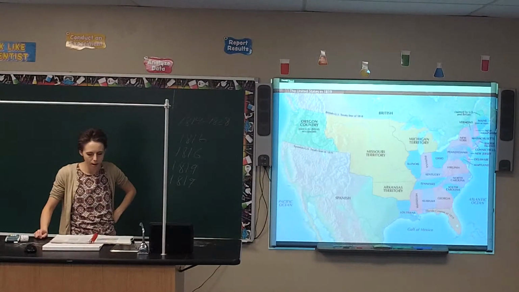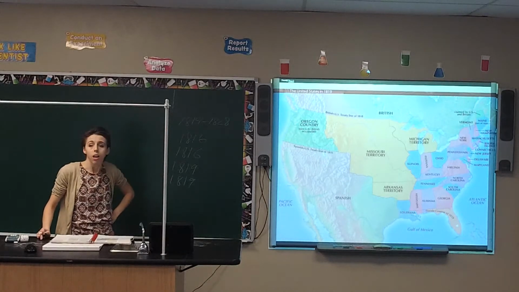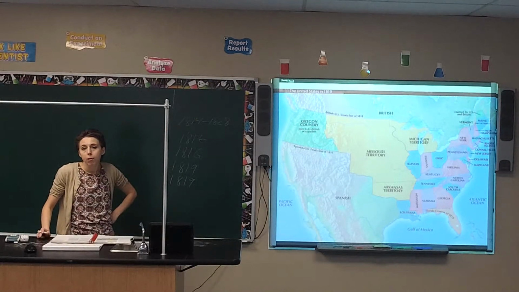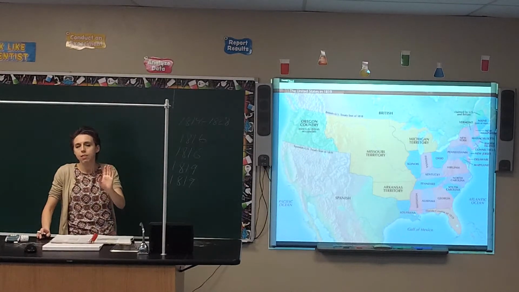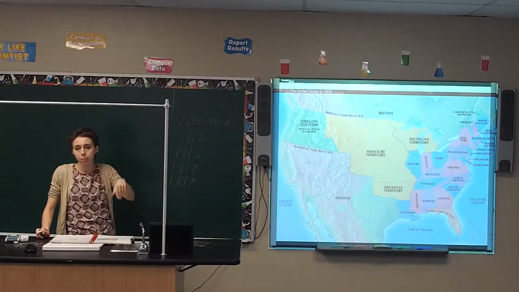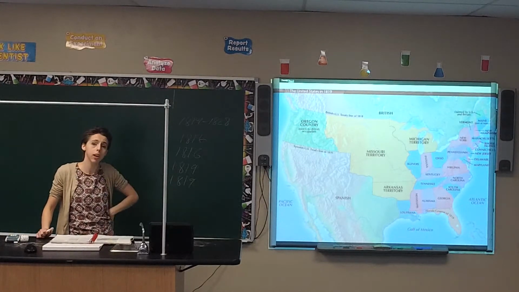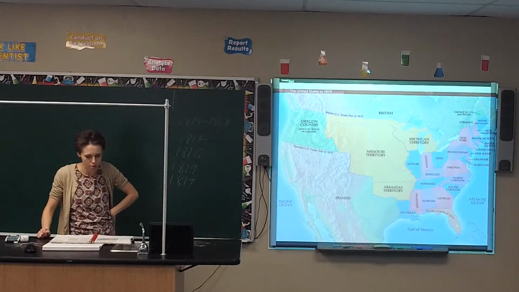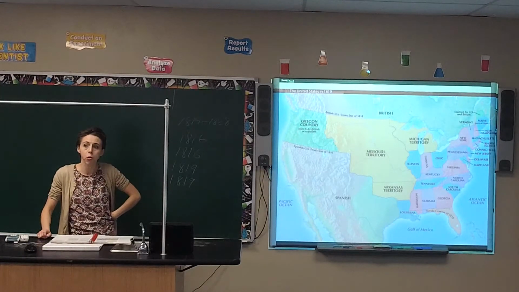So this is whenever Spain and the United States agreed to the Adams-Onis Treaty, where Spain ceded or gave Florida to us, but we also paid off $5 million worth of American claims of debt, saying that the Spanish owed debts to the American citizens. The federal government said, we will pay these off for you. So basically we gave Spain $5 million for it. So they also agreed, though, that they would give up claim to the Oregon Territory. We did lose Texas in this agreement, but at least we had a definite border.